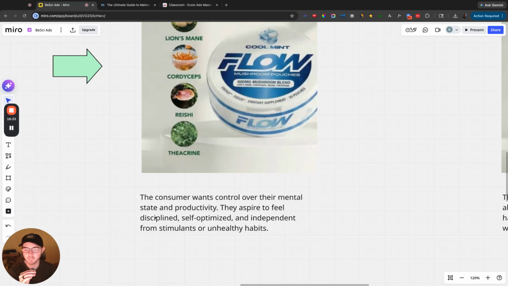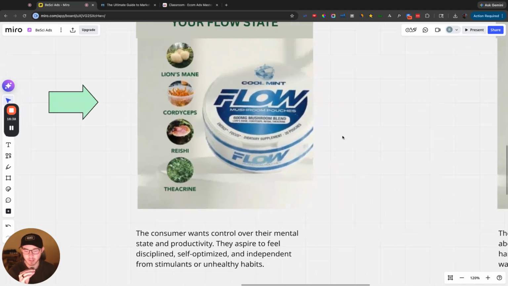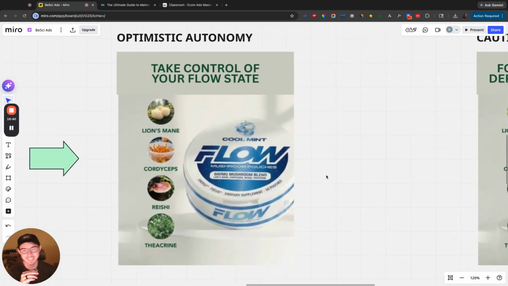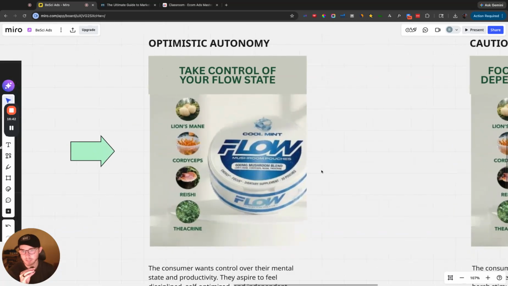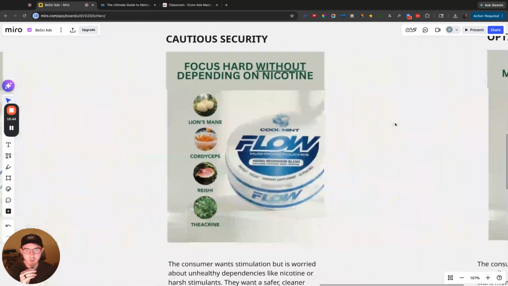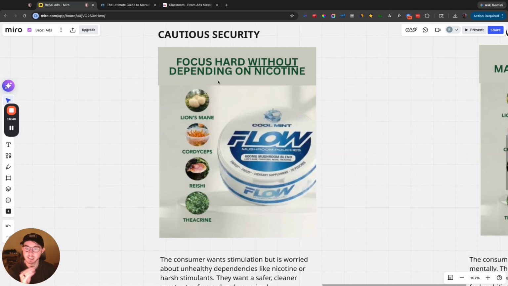So they aspire to feel disciplined, self-optimized, and independent from stimulants or unhealthy habits, such as taking Zyns with nicotine in it. So that's one of the mind states, optimistic autonomy. Two is cautious security. So what I had right here, and you have to be really careful with FDA claims, is probably not the best FDA-approved headline, but we're going to run with it for now.